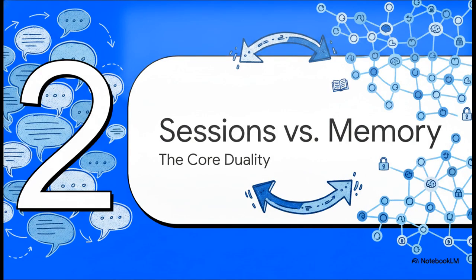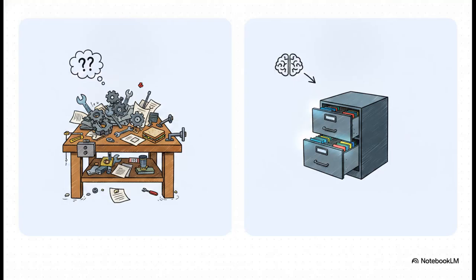Let's move into part two, sessions versus long-term memory. To manage this ever-growing conversational history without hitting those dreaded context rot issues we just talked about, systems rely on two fundamental, deeply interconnected components. And this brilliantly illustrates the core duality here. Think of sessions as your temporary messy workbench used for a current task. It's the unedited, turn-by-turn log of everything said and done right now, including intermediate tool outputs and random scratchpad notes. But memory is the curated, organized filing cabinet for long-term persistence. When a project is done, you don't just shove the whole messy workbench into storage, right? You extract the permanent insights and file them neatly away for the future.